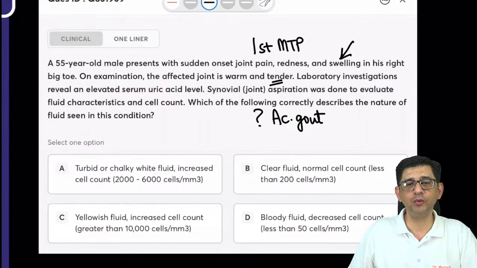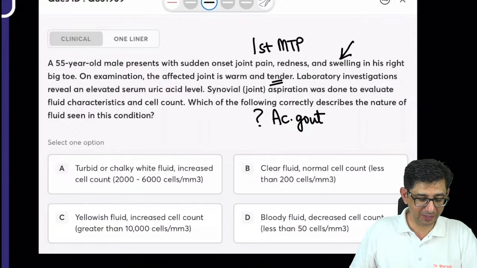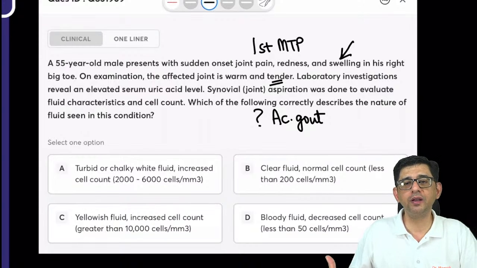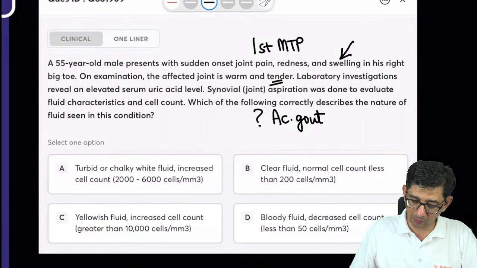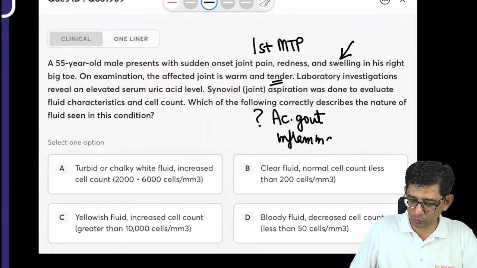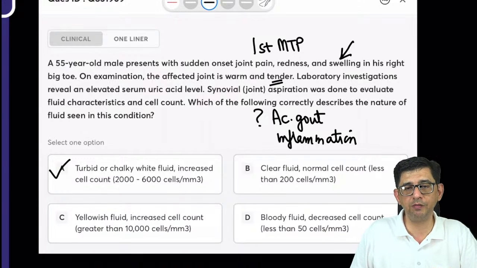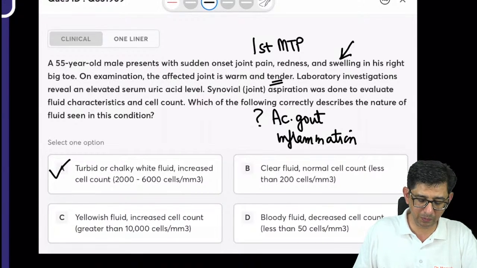Okay. Acute gout, right? Let's have the answers, guys. Yep, it would be a turbid fluid, and turbid fluid would have a high cell count. I'm getting a clear fluid because it's inflammation, no? So inflammation would always contribute to turbid fluid, but when you examine this turbid fluid, there would be negatively birefringent crystals in polarized microscopy.